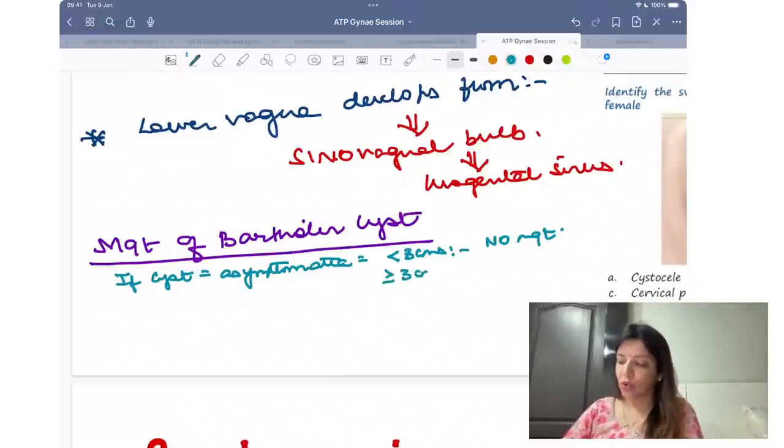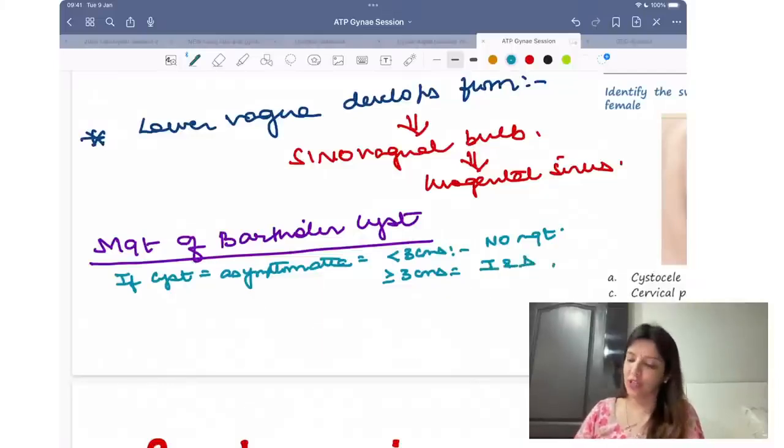If it is more than or equal to 3 centimeters, incision and drainage.